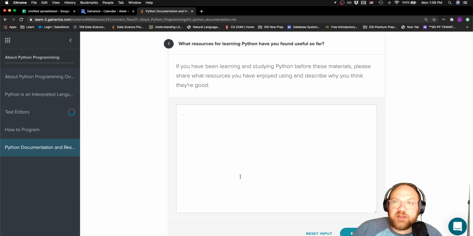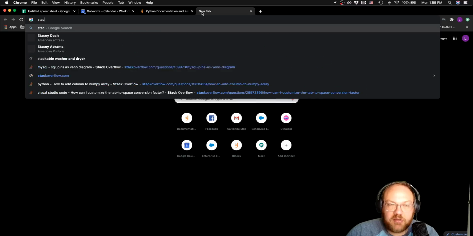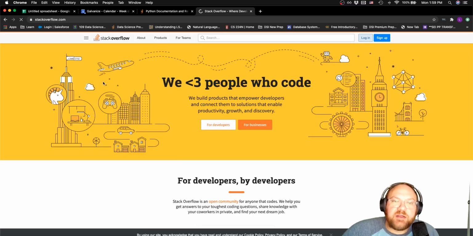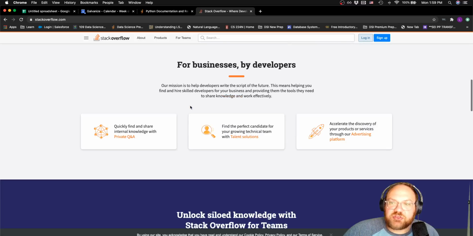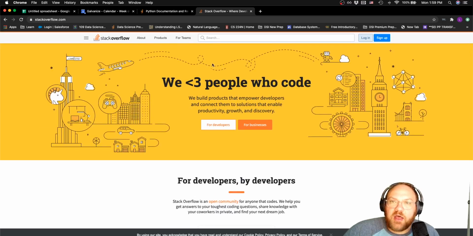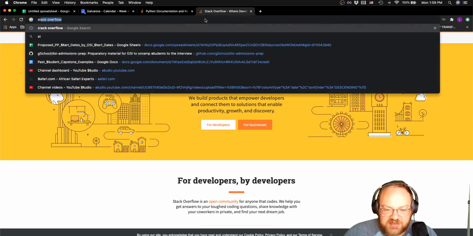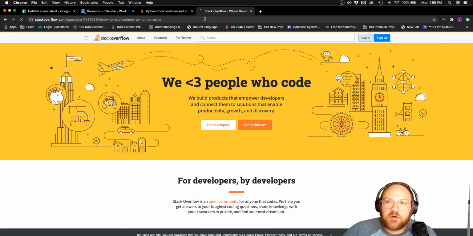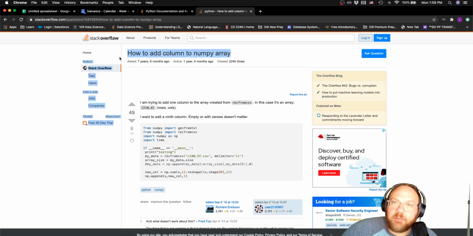Usually Google will lead you to a site called Stack Overflow. If we go ahead and look at Stack Overflow, we can see here that this is just a place where you can get questions and answers. And let's see, I probably have one in my memory. Right? How to add a column to a Numpy array, right?